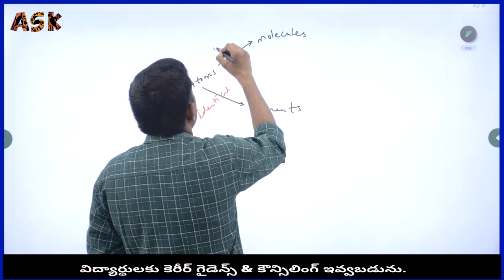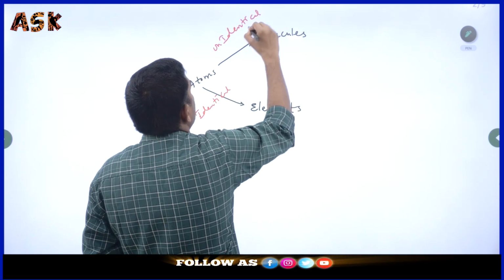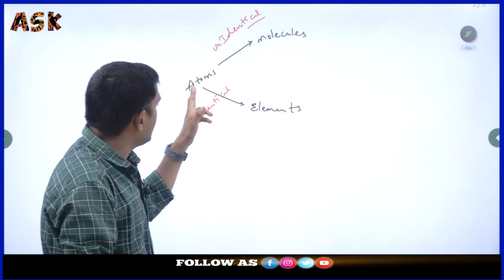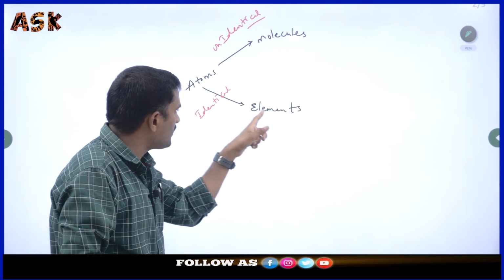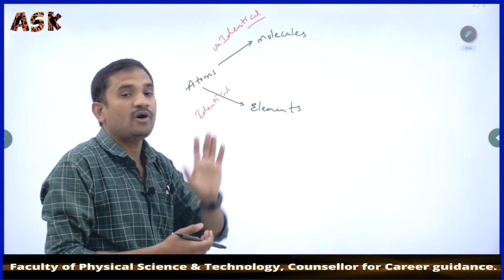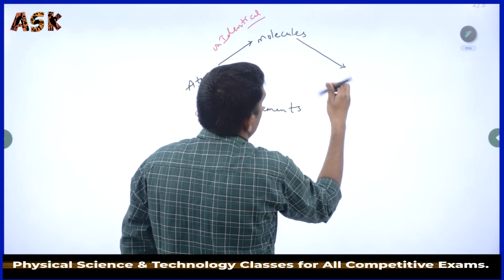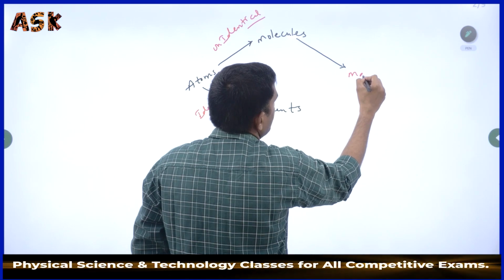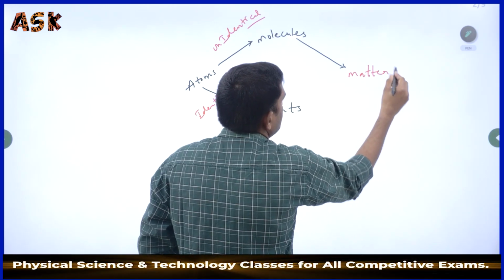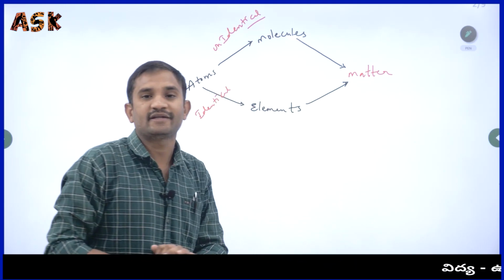Non-identical atoms combine and form molecules. So identical atoms combine and form elements, and non-identical atoms combine and form molecules. Molecules combine and form matter. Elements also combine and form matter.